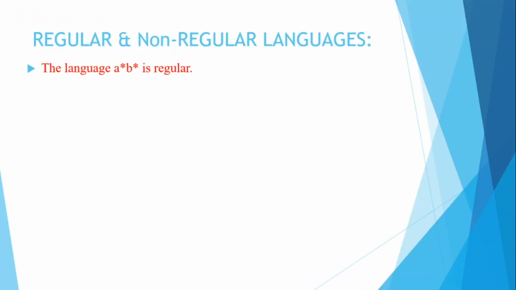Hello everyone. In this video, I'll be explaining regular and non-regular languages and the closure properties. Coming to regular languages, if I consider a language like any number of A's and any number of B's, it can be represented using a finite state machine, using a regular expression like a star b star, and also using a regular grammar. That is why we can say that such a language is regular.